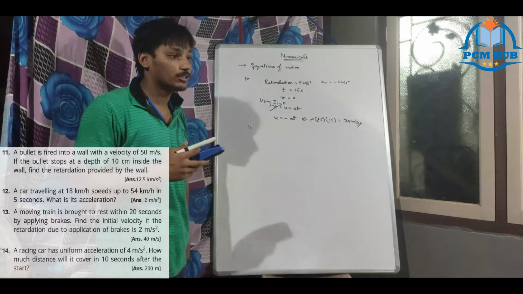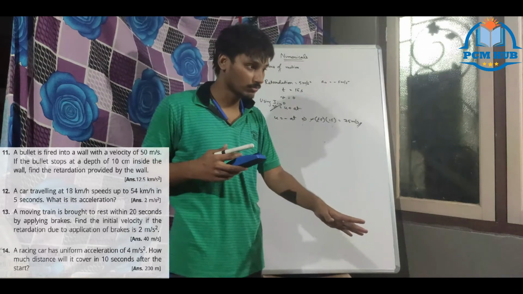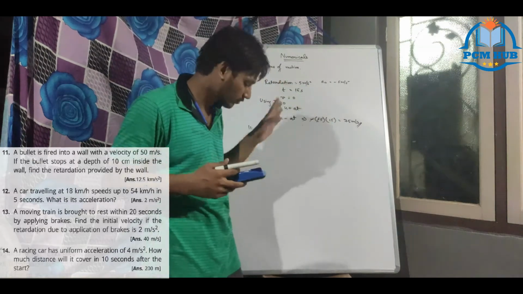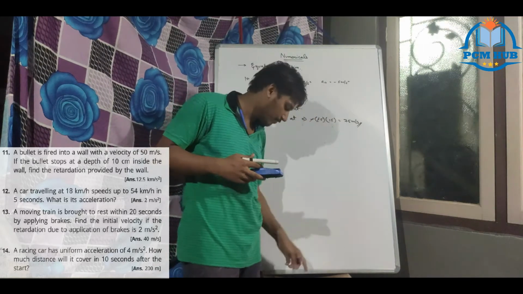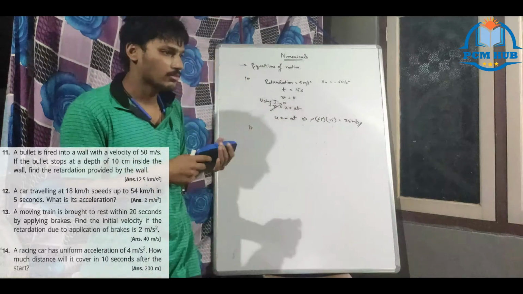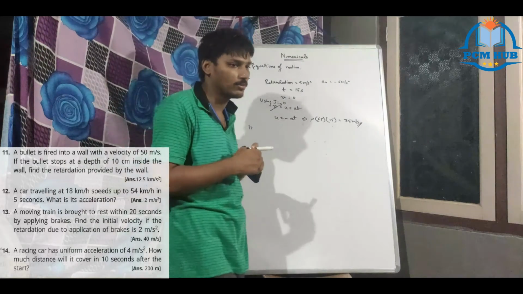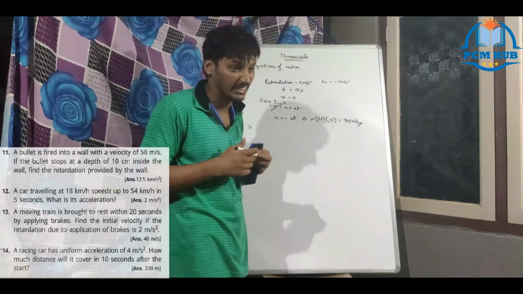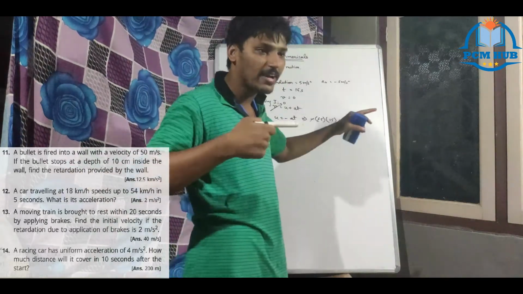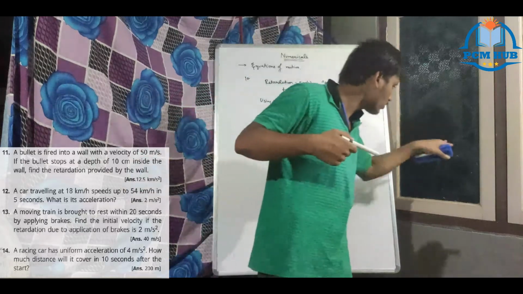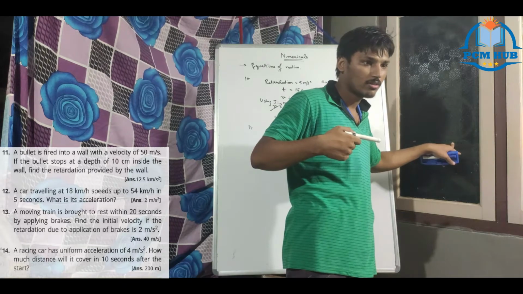Law of conservation of momentum, these types of problems will surely come. Elastic collision surely will come, but this is a simple model of that. I will discuss more in depth at that time. This problem comes from there actually. Gun, we are firing it. Law of conservation of momentum we are applying here, which I will be dealing with in the later chapter, the next second chapter, after the second law of motion is over. But what is happening is it is fired at a speed of 50 meter per second and it is penetrating 10 centimeter into the wall. You are getting my point?